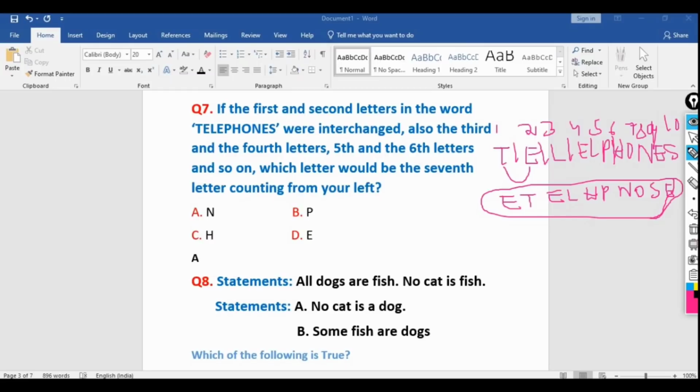So what will be at the seventh position? At the seventh position, 1 2 3 4 5 6 7, N is there. So simply we can write N is at the seventh position. It's an easy question. I will not repeat this one again. I hope you all are able to understand this one.